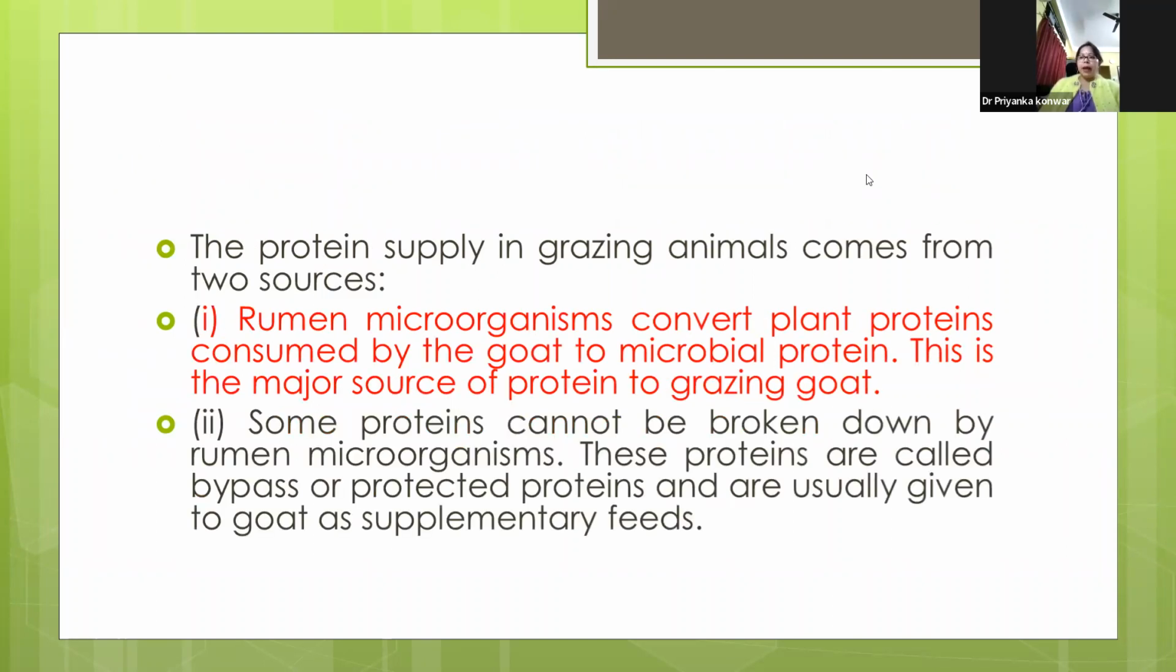Protein supply comes from two sources in the case of a grazing animal. One, the microbial protein, that is, the rumen microorganisms will convert the plant protein consumed by the animal to microbial protein. And the other one is some protein which is not degraded in the rumen. It will go to the small intestine, that is the bypass or protected nutrients, we can say, and that will be directly taken up by the host animal.